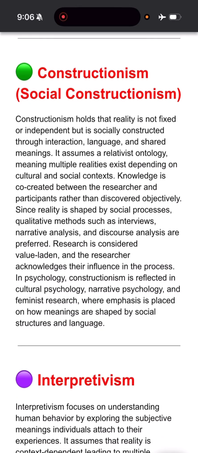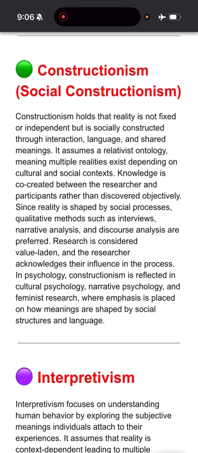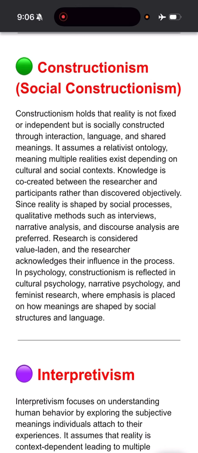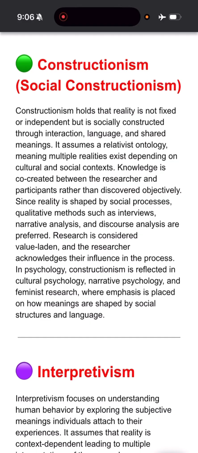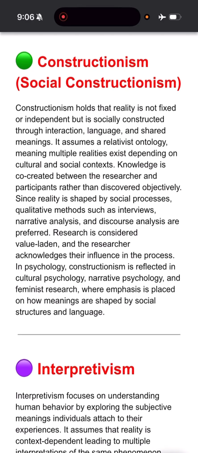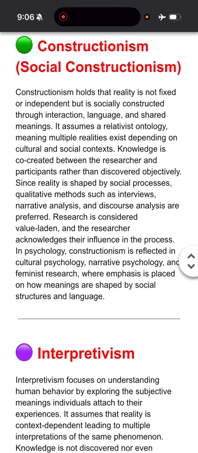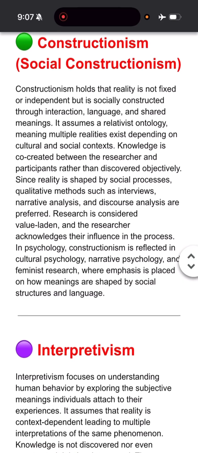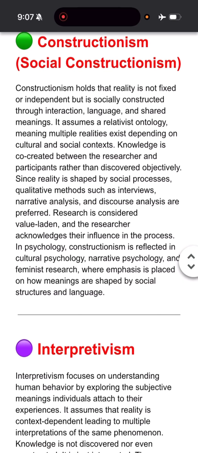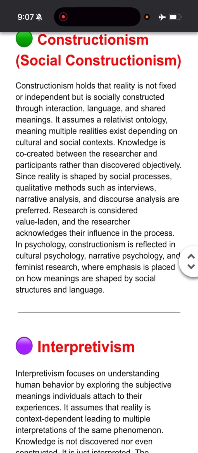The reality is also dependent upon human perception here. So reality is shaped by social processes. Now how will the methodology be? The methodology will be subjective. What methods will be used? Interviews, narrative analysis, discourse analysis, thematic analysis. All these are preferred. As it takes into consideration human perception and different viewpoints, it has to be value laden, and it should be guided by ethics and values in research.